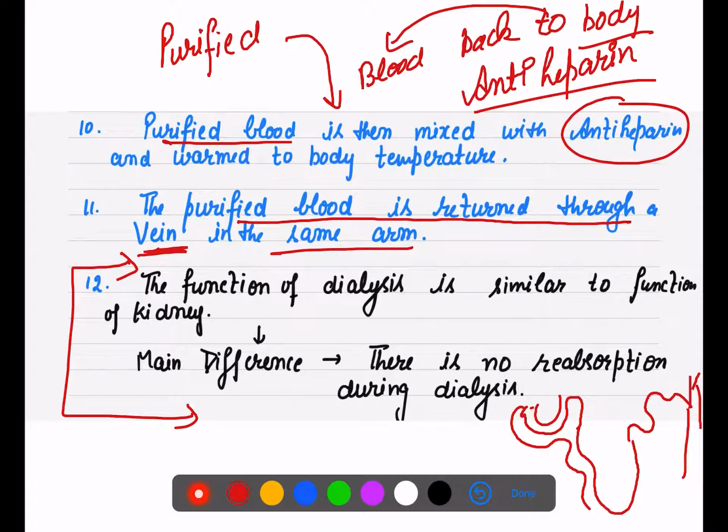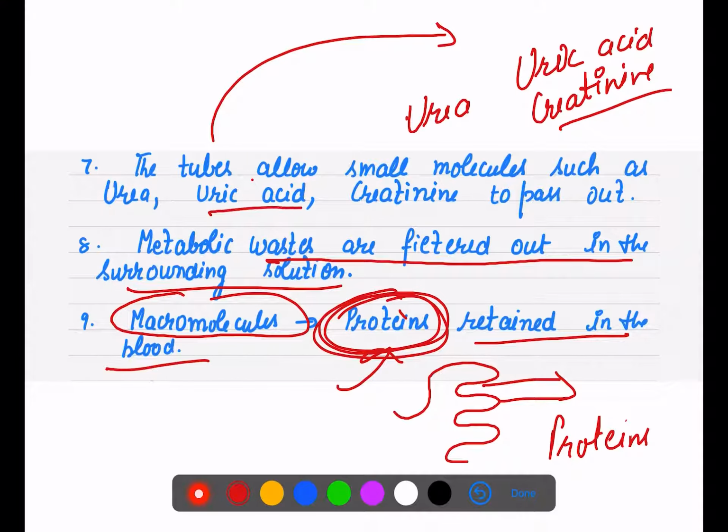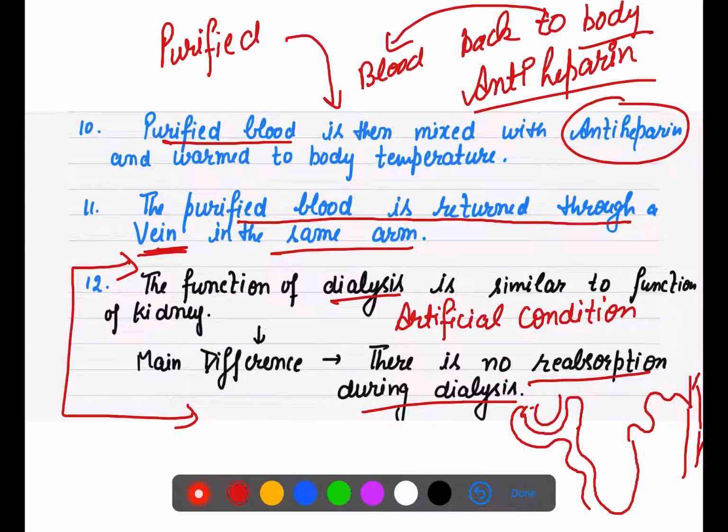A few glucose and amino acids are reabsorbed. But in artificial conditions, no such privilege is given, meaning no reabsorption during dialysis. These tubes only filter out the waste products, otherwise they do not filter out the important ones, that is, the proteins. They are made with that basic material, as well as with the proper lining.